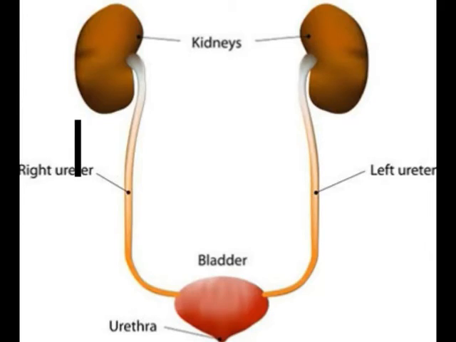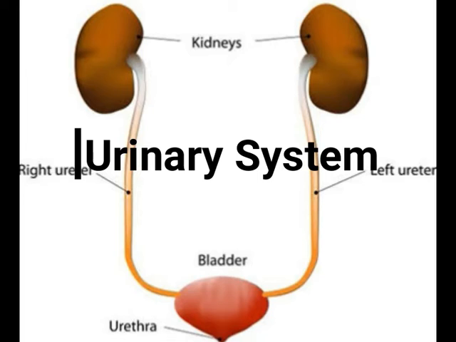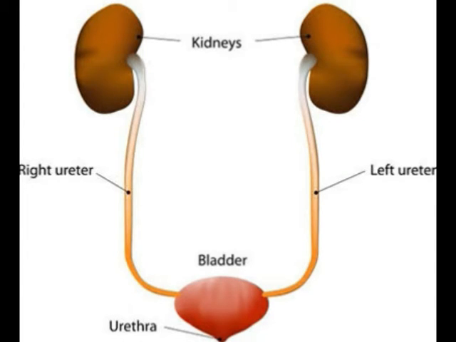So what is the urinary system? The urinary system is also known as the excretory system of the human body. It is the system of production, storage, and elimination of urine. Formation and elimination of urine is important for the human body because urine contains nitrogenous waste that must be eliminated to maintain homeostasis.